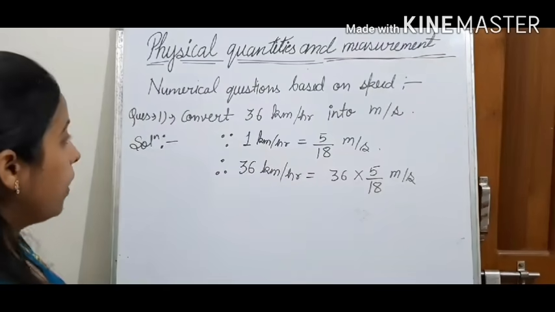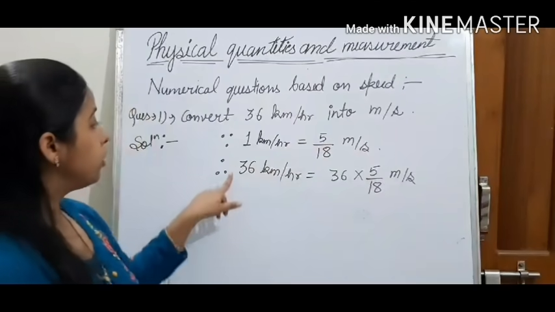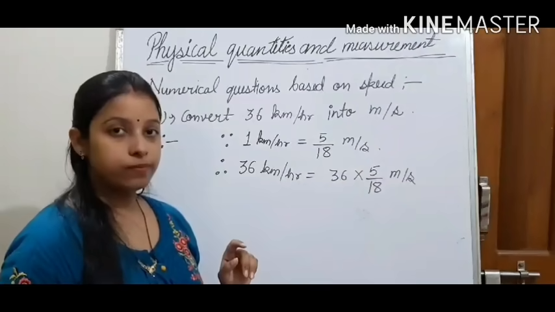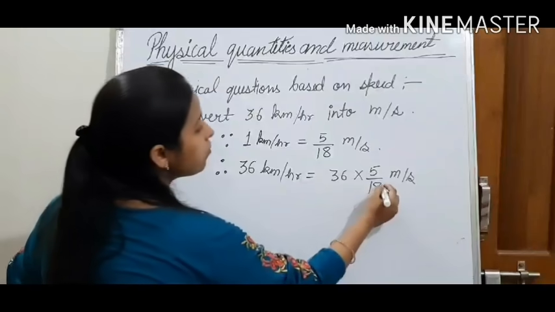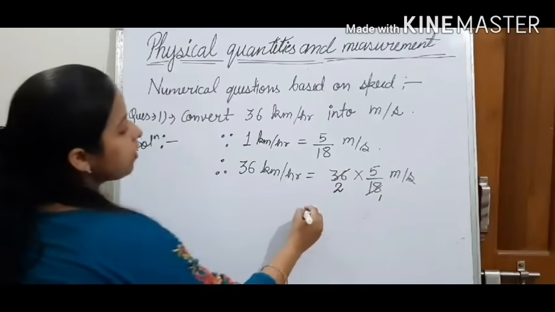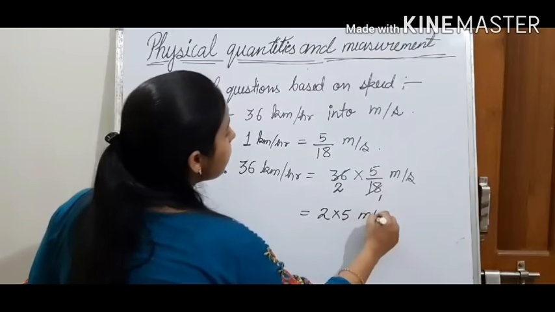1 kilometer per hour is equal to 5 upon 18 meter per second. Therefore, 36 kilometer per hour is equal to 36 into 5 upon 18 meter per second. Now we will solve this. We know that 18 ones are 18, 18 twos are 36. Now what we have got? 2 into 5 meter per second.